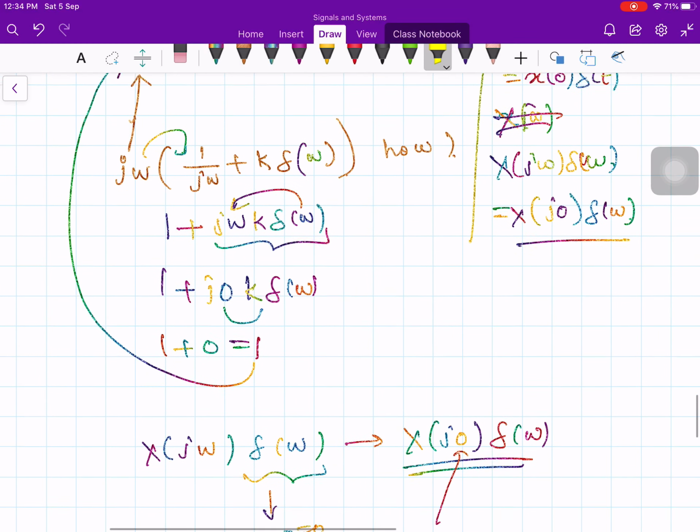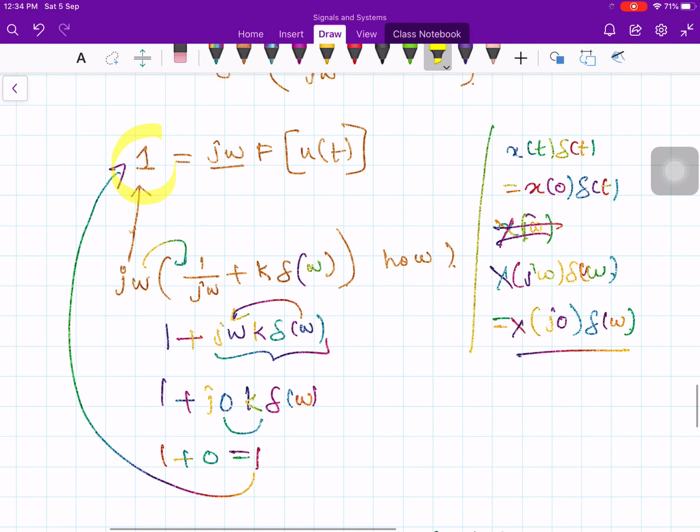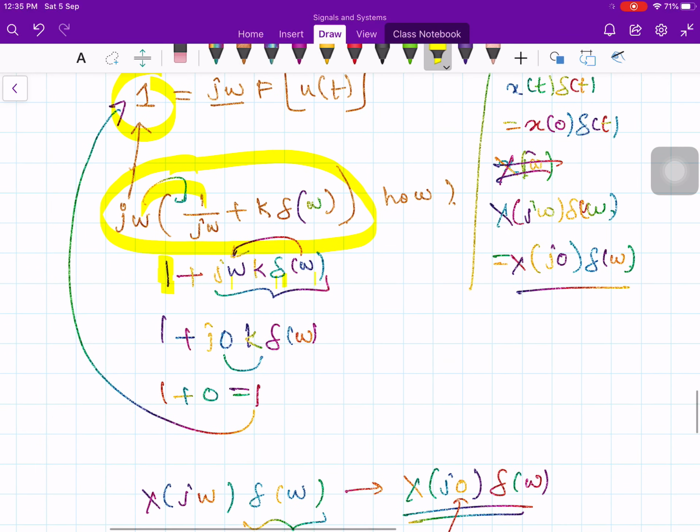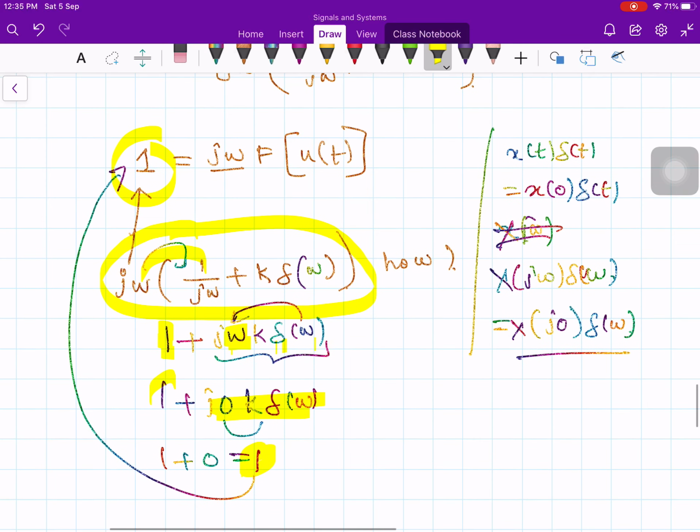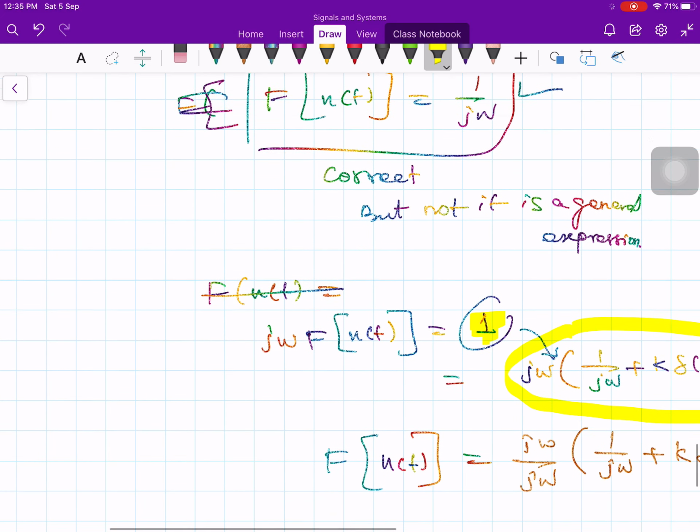Whenever you have 1, that 1 can be replaced by this quantity, because again this is 1. You multiply this inside, then j omega times 1 over j omega is 1, then j omega times k times del of omega. An impulse function which is multiplied by some function has value only at omega equal to 0. So 0 times anything is 0. So finally again you got 1. So whenever you have 1, that 1 I can write like this in the transform domain. So that's what I got here.